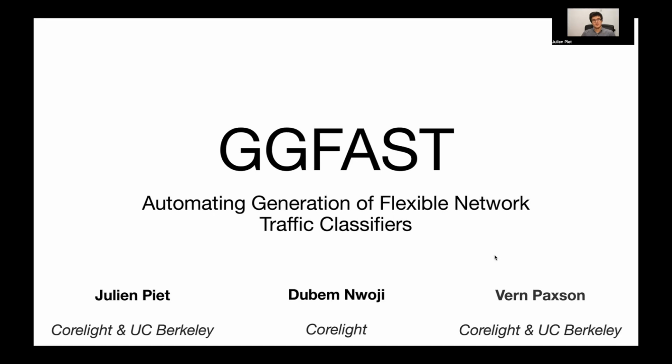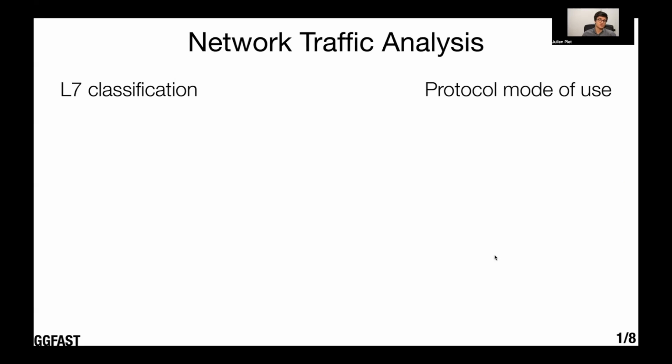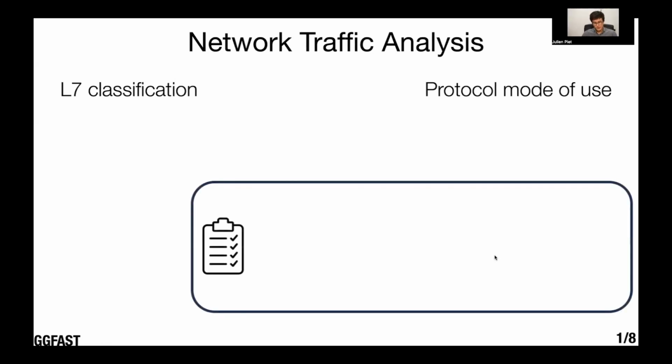I'm going to talk about GGFAST, our framework for automating generation of flexible network traffic classifiers. Network traffic analysis is the backbone of security in enterprises today, and it encompasses tasks such as L7 protocol identification or mode of use identification to understand what a protocol is doing. And to design a useful framework, we have 4 key objectives in mind.